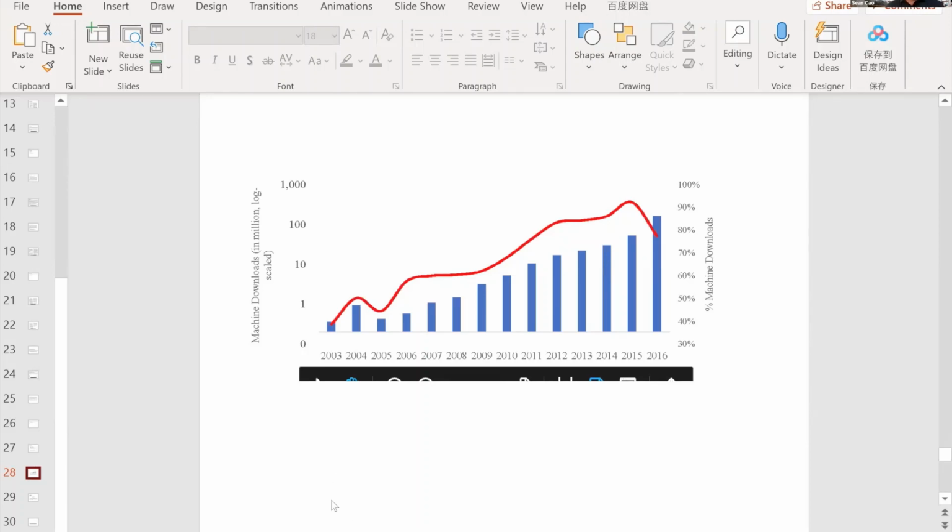Look at this paragraph I shared with you in first class. In 2003, there is a very low portion of machine readers, but in 2016 there are huge numbers of machine readers. Most of the news is read by machines, not by humans. So there is a trend here.